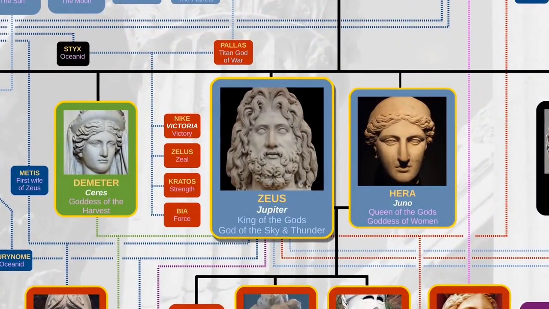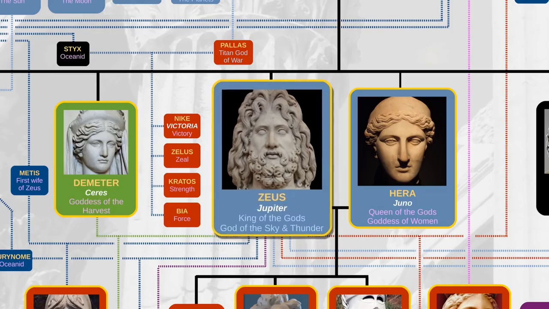In most cases, each Greek god had a Roman equivalent. For example, the Greek god Zeus was called Jupiter by the Romans. In this video, I'll be using the Greek names throughout, but please note that the Roman names are in fact listed on the chart as well.